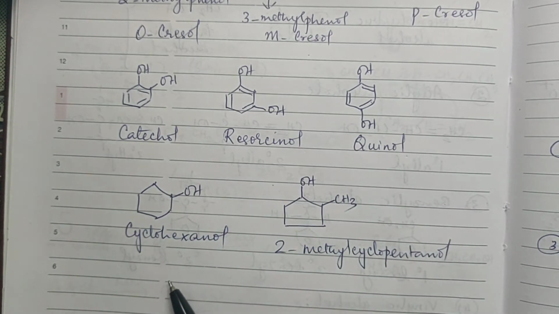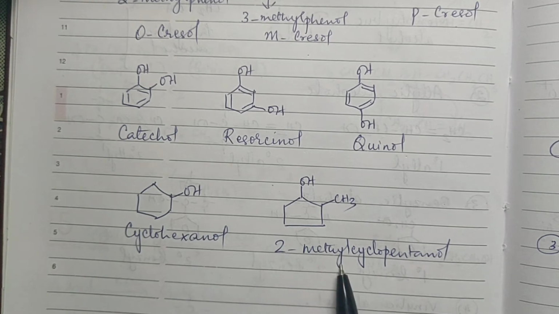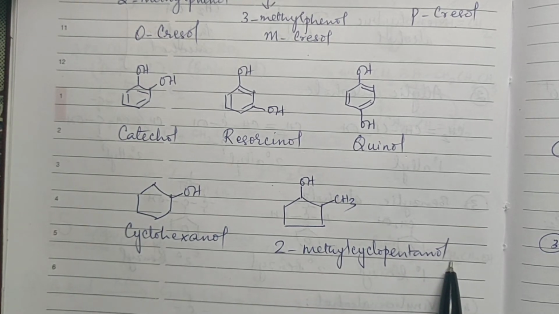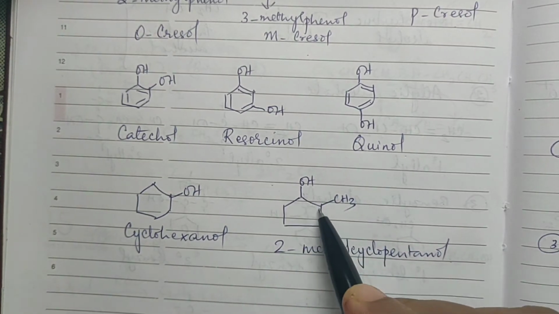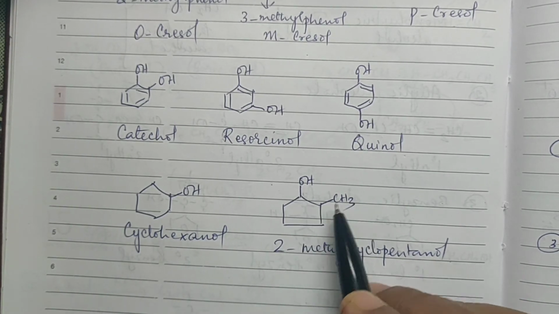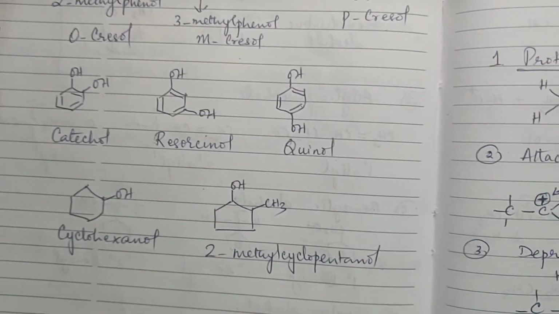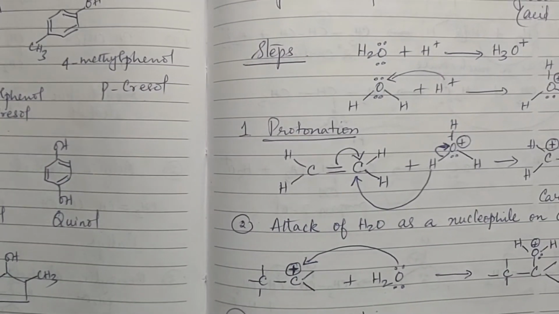Okay. And this is, very well, cyclohexanol, and this is 2-methyl cyclopentanol. This is number 1, this is number 2. Okay, this has to be given preference, so it is 2-methyl cyclopentanol. Right. Now we have